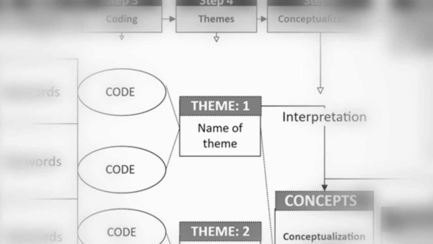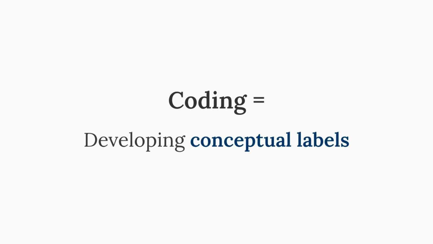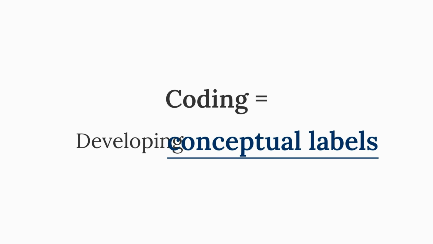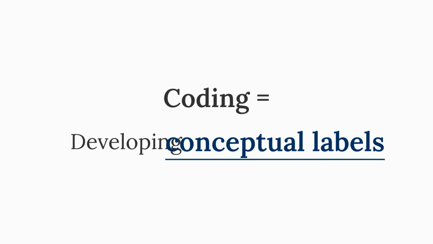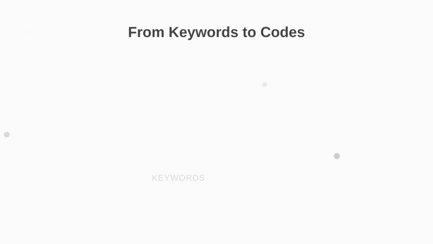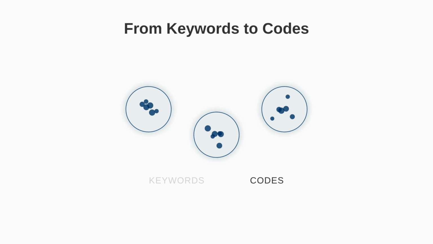Today, we move to the third stage of systematic thematic analysis, coding. One of the most important stages in qualitative analysis is coding. In our 2023 publication, we defined coding as the process of developing conceptual labels that represent the combined meanings of related quotations and selected keywords. Codes are more than labels. They are the conceptual backbone of the analysis. Codes help researchers move beyond individual quotations and keywords to identify broader patterns, relationships, meanings, and explanations within the data.